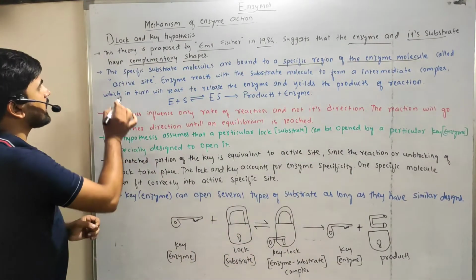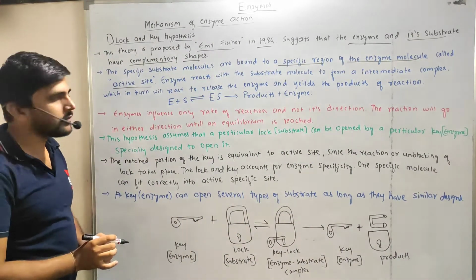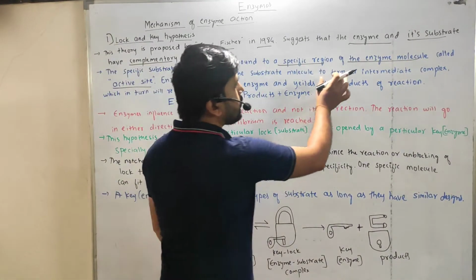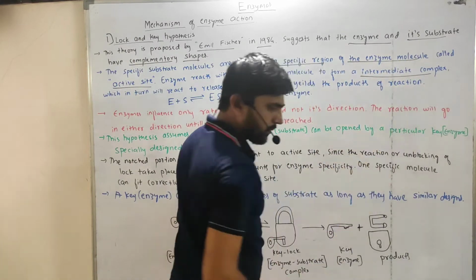That region is called the active site. The enzyme reacts with the substrate molecule to form an intermediate complex.